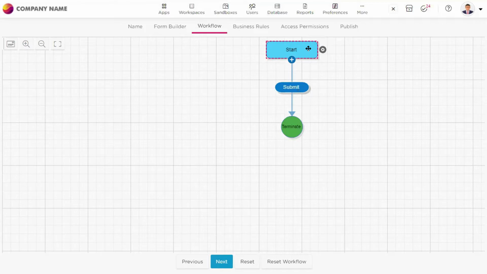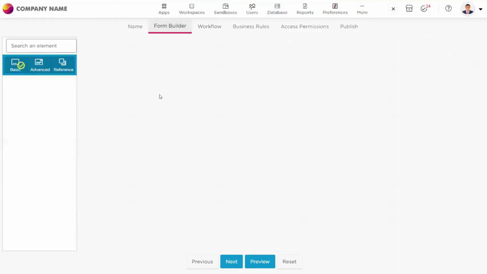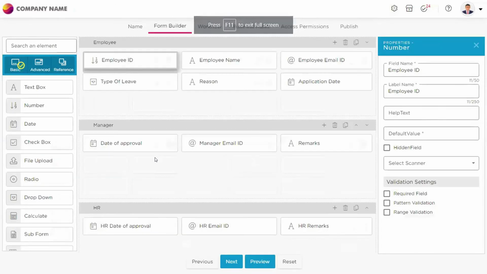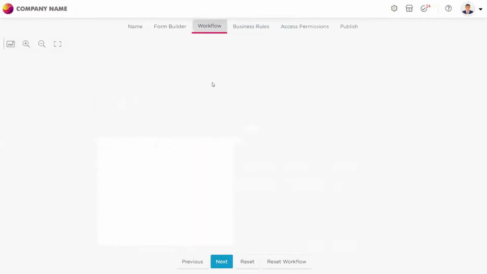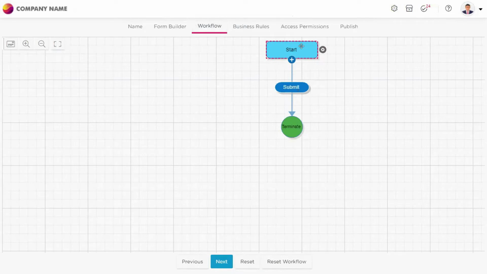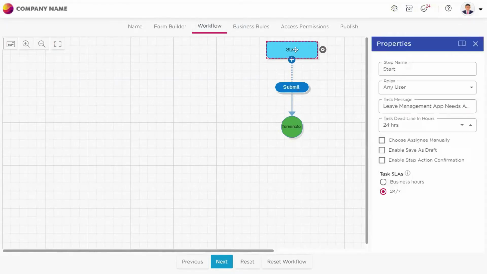Let me start with this ocean blue color, which is the start button. The start button is nothing but the first step. Here the first step is employee. In the workflow, the semi blue color boxes are the steps.